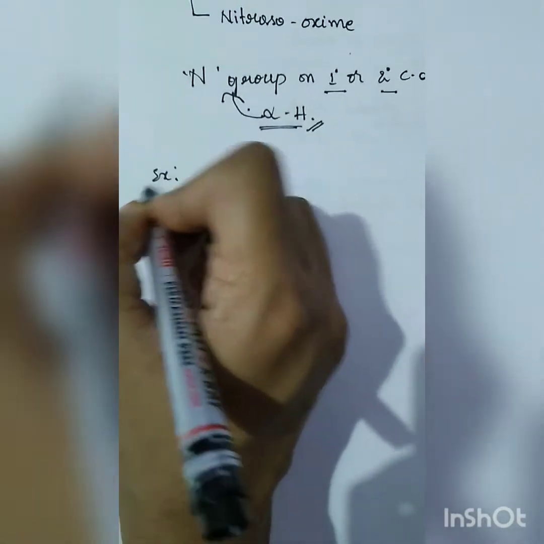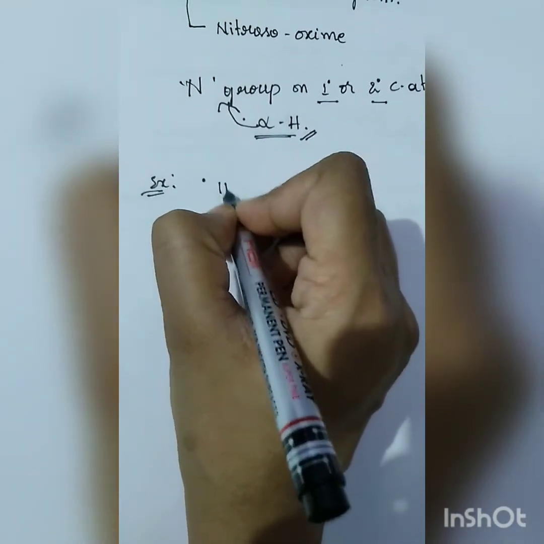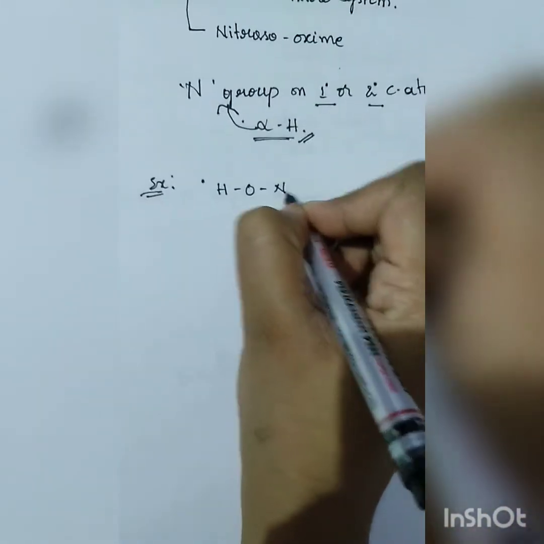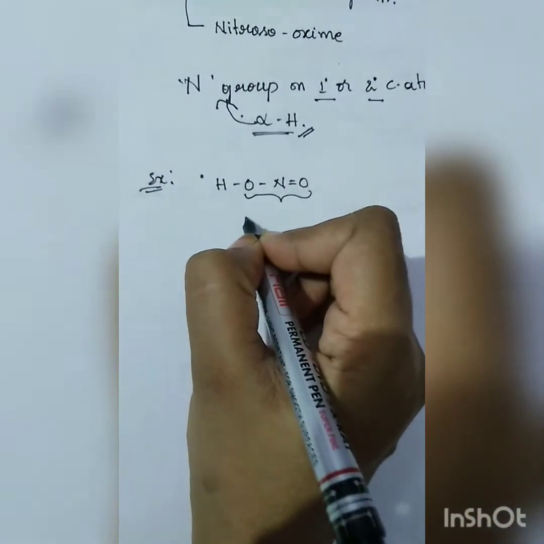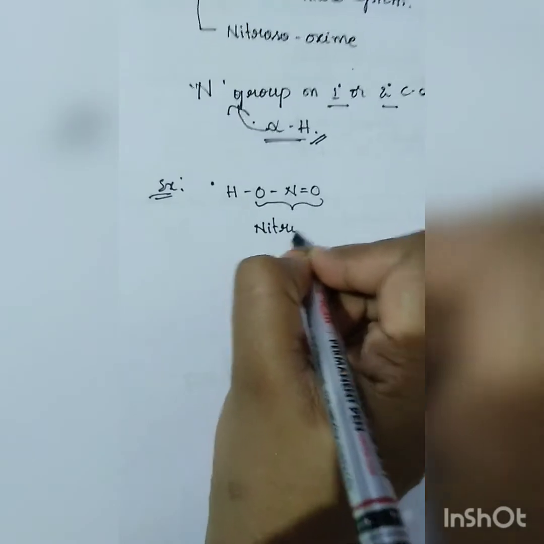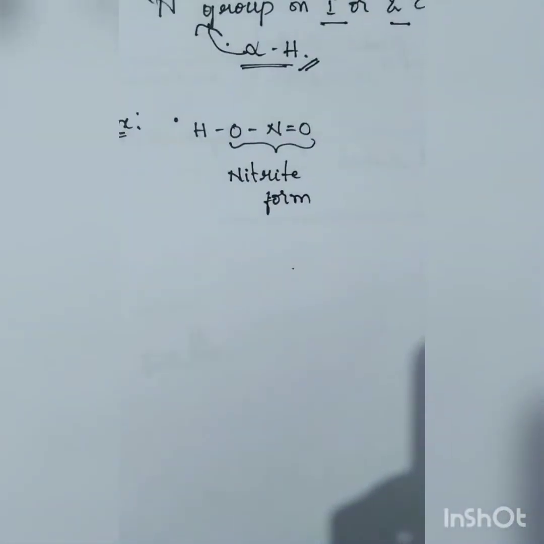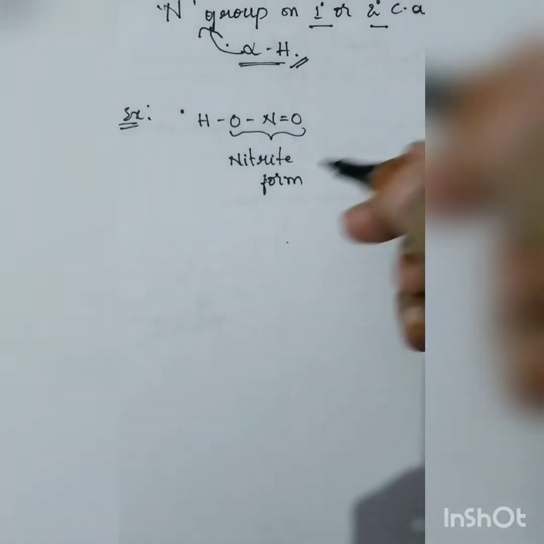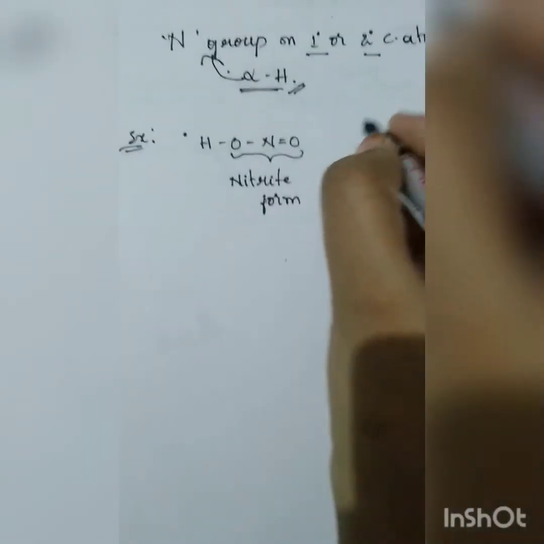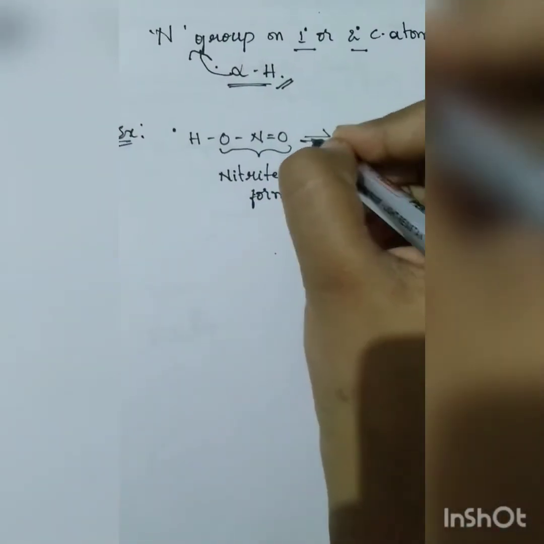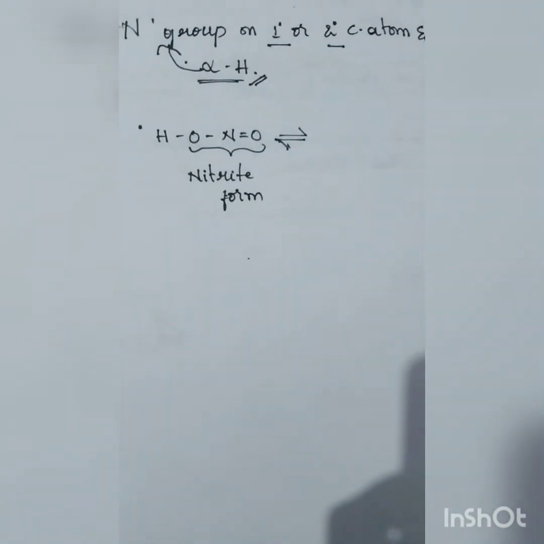The example for the nitrite nitro system is, as we see, HON double bond O. So this is nothing but our nitrite form. In amines and in nitrogen compounds you will come to know what nitrite nitro things are. There I'll explain that. So just take the screenshot of this so that you keep the examples in mind at least.